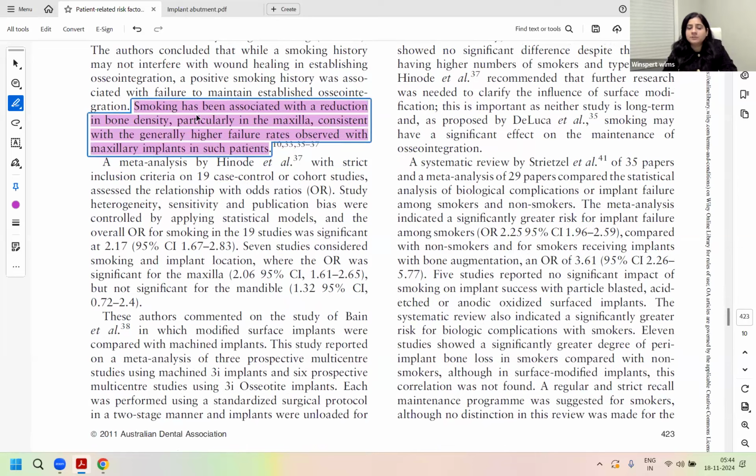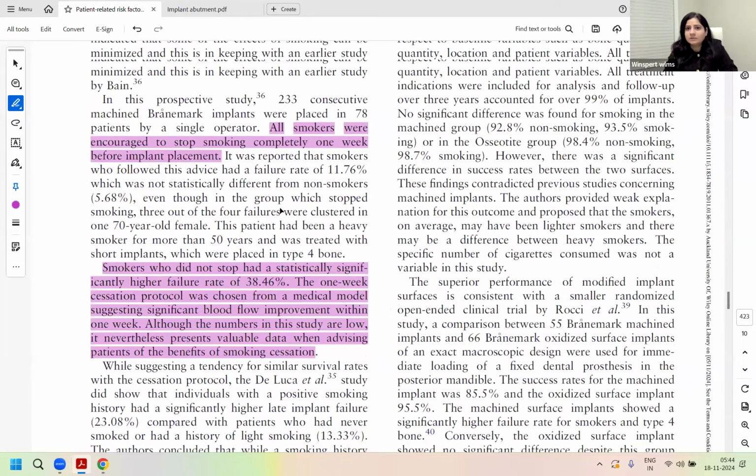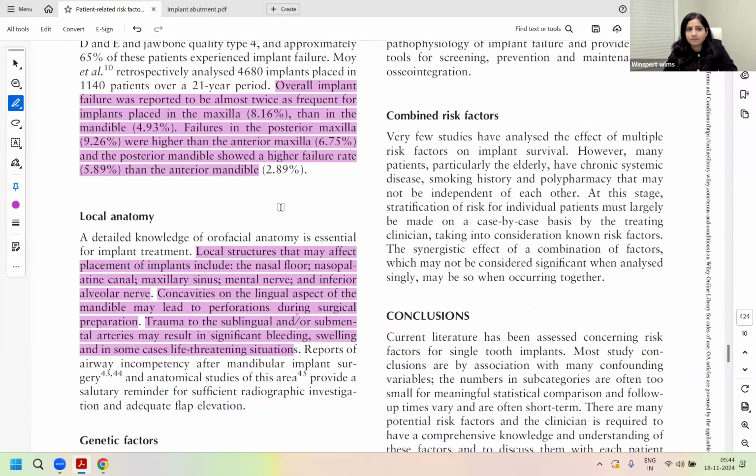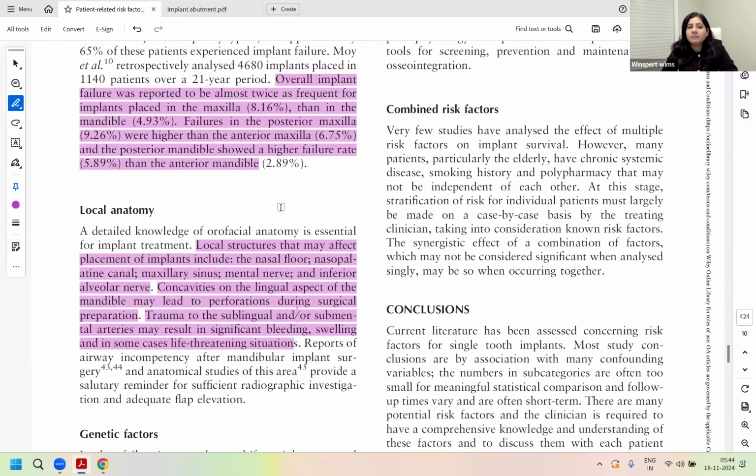Smoking has been associated with reduction in bone density, particularly in the maxilla. That is why higher failure rates in smokers are associated with maxillary implants. Exam concept. Will you memorize it, guys? So overall implant failure was more in your maxilla than in your mandible, and more in posterior maxilla than in anterior maxilla, more in posterior mandible than in anterior mandible. These are already asked in the exams.